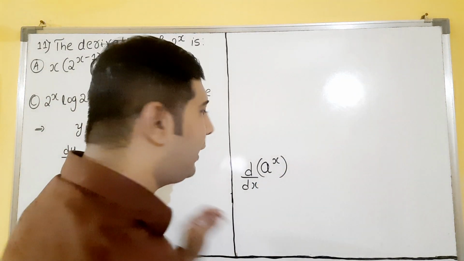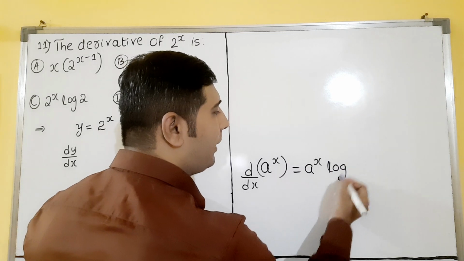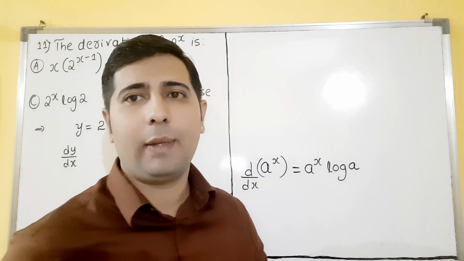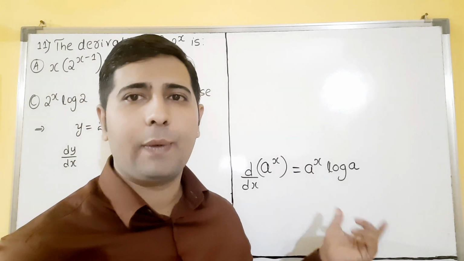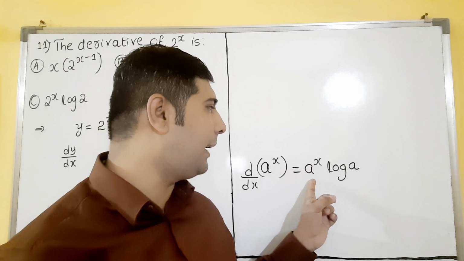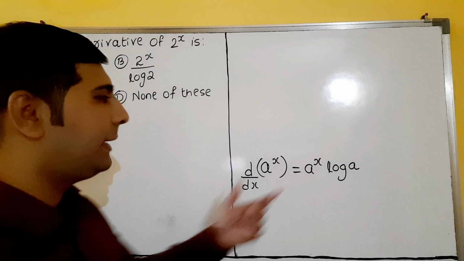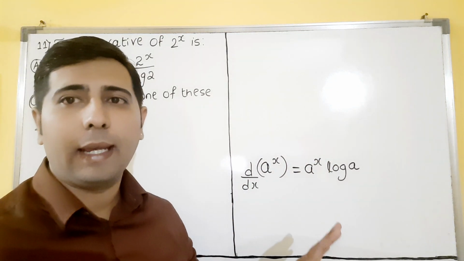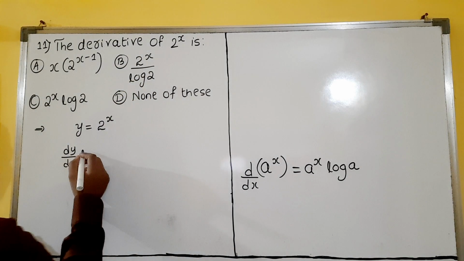A raised to x derivative is a raised to x log a, dear students. This is the formula for a raised to x derivative. Many of the students will forget. Please remember, I request you. So the derivative of a raised to x is a raised to x log a. If it is integration, you divide: a raised to x divided by log a. It's a derivative, that's why a raised to x log a.